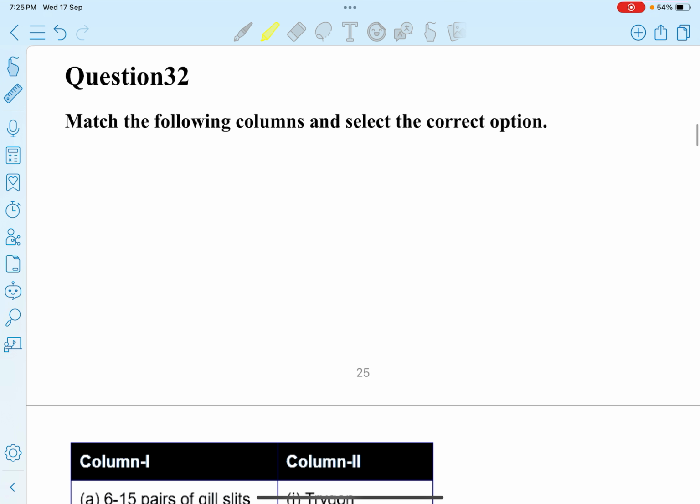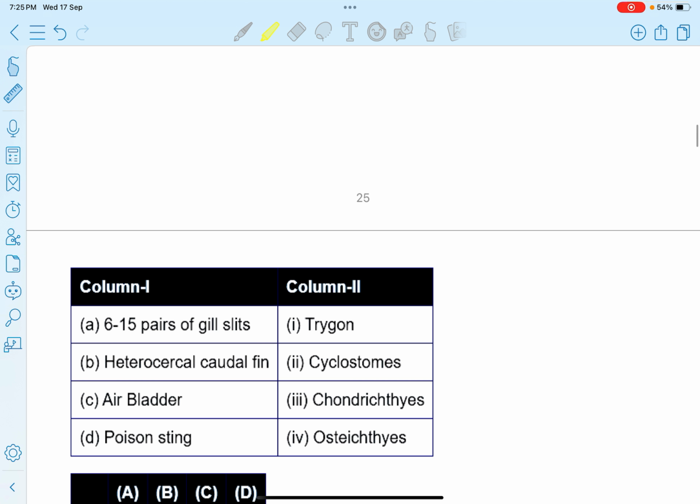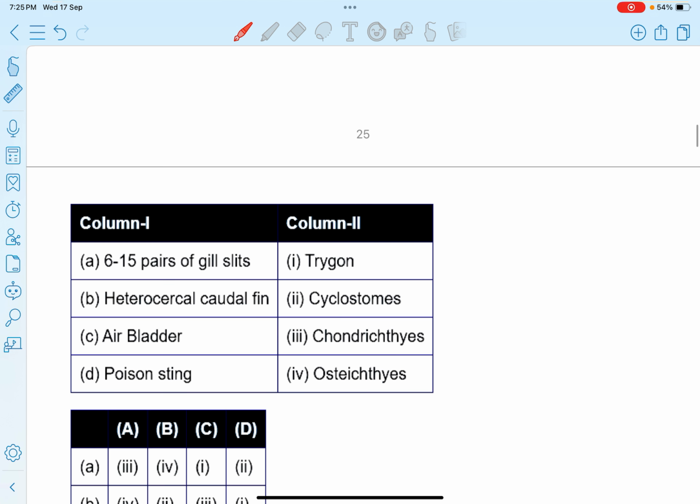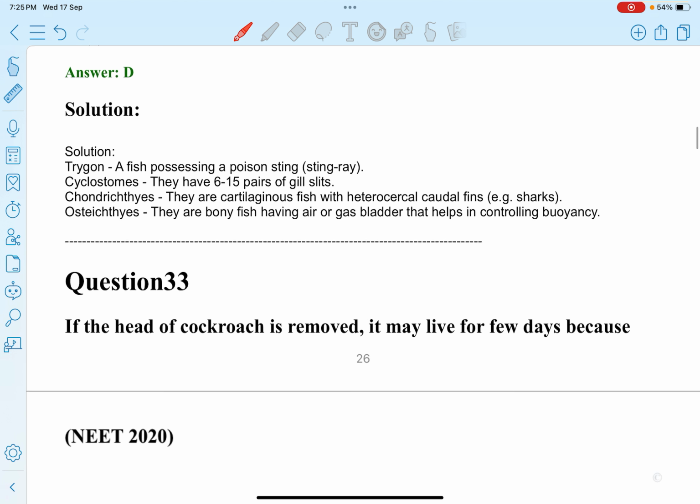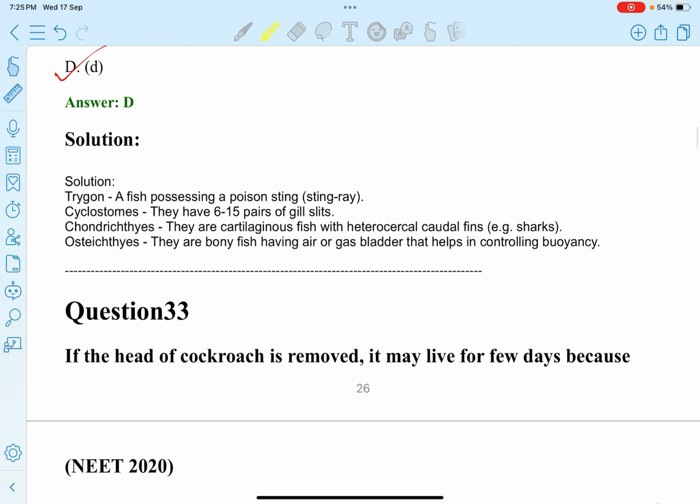Next question. Match the following columns and select the correct option. 6 to 15 pairs of gill slits are present in cyclostomes. Heterocercal caudal fin is present in Chondrichthyes. Air bladder is present in Osteichthyes, and poison sting is present in Trygon. So option D. Next question.